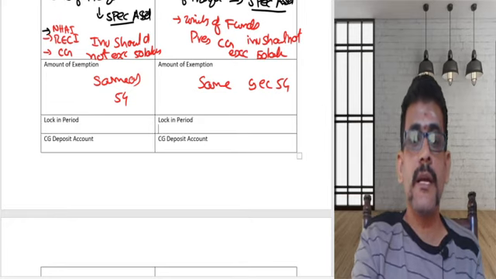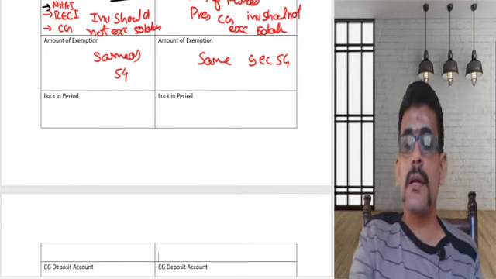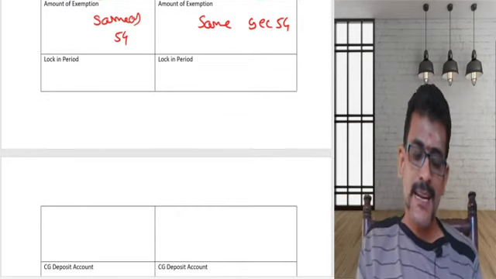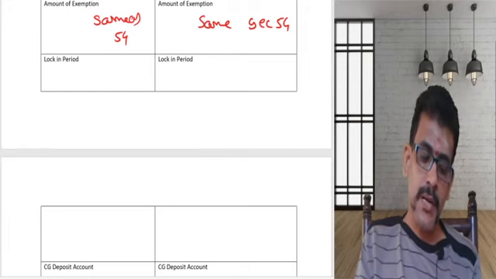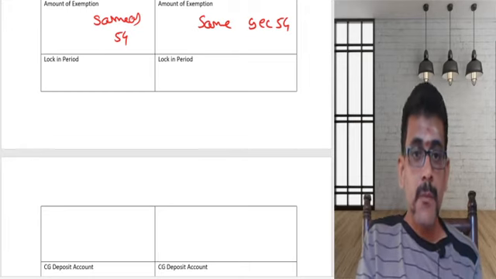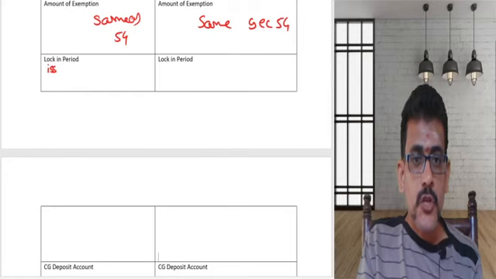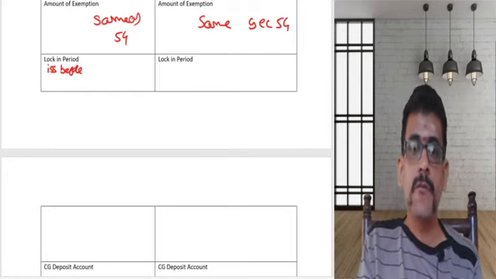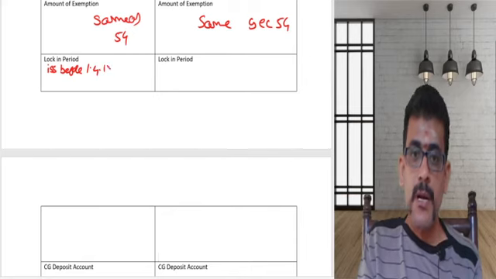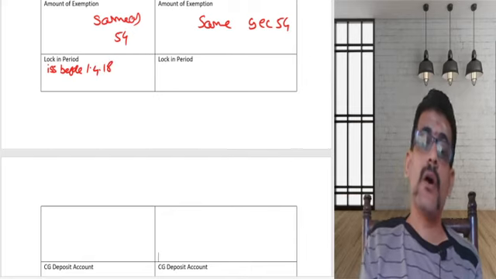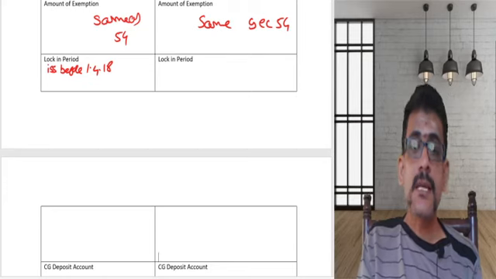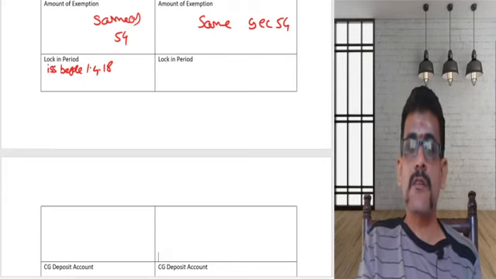Depending upon the date of acquisition, the lock-in period is decided. Now here, let us see what is the lock-in period. Any sort of bonds issued before 1st April 2018, the lock-in period is what? 3 years. The lock-in period is same as section 54.